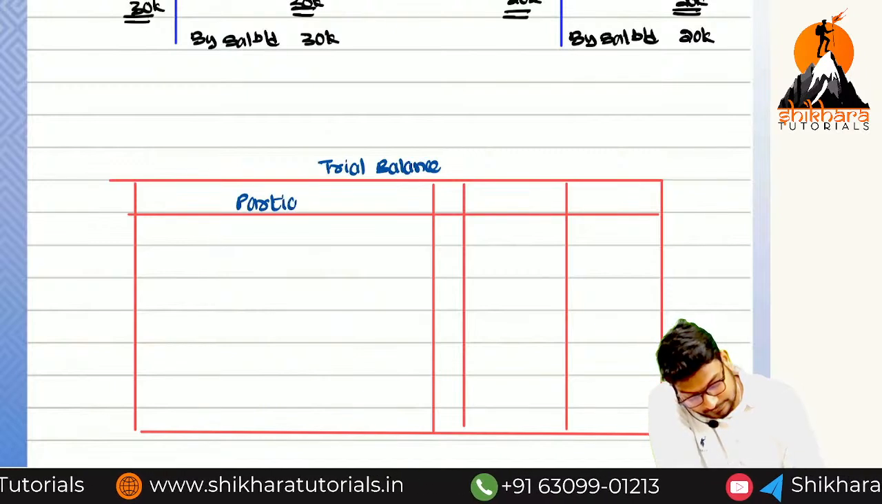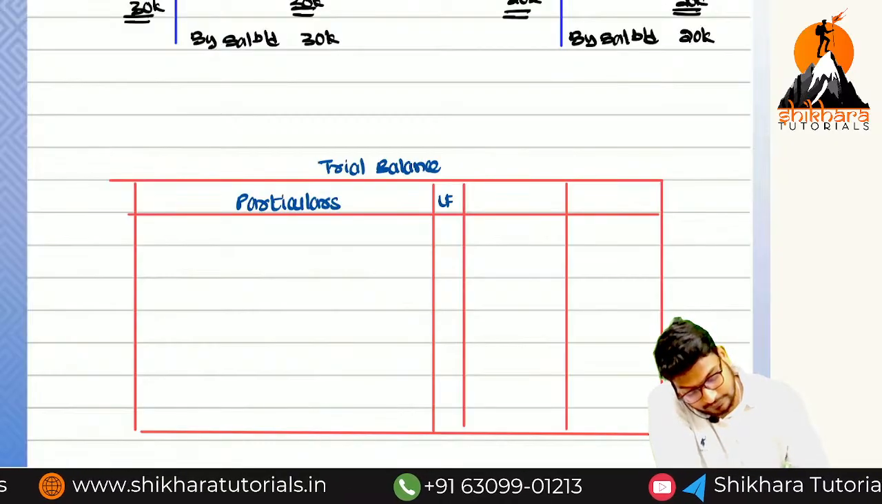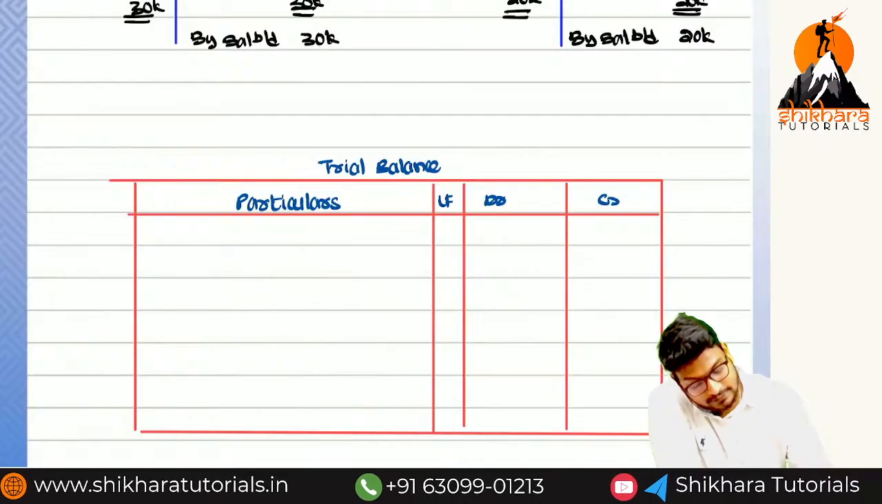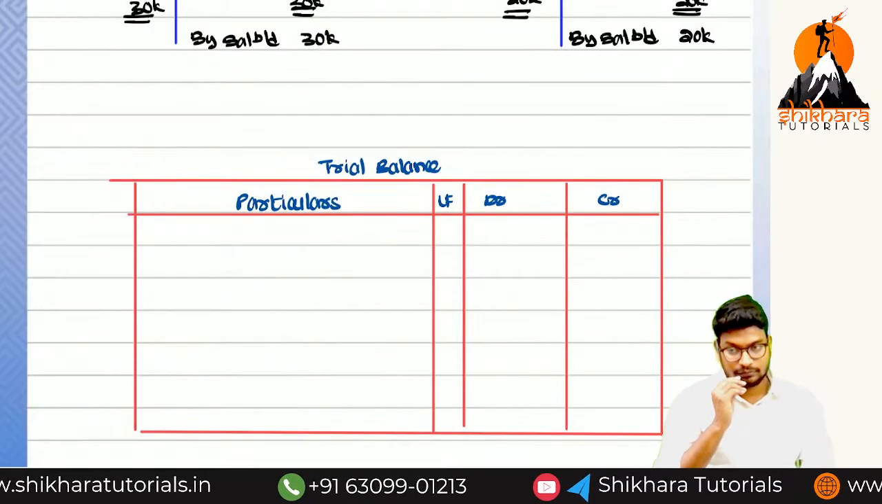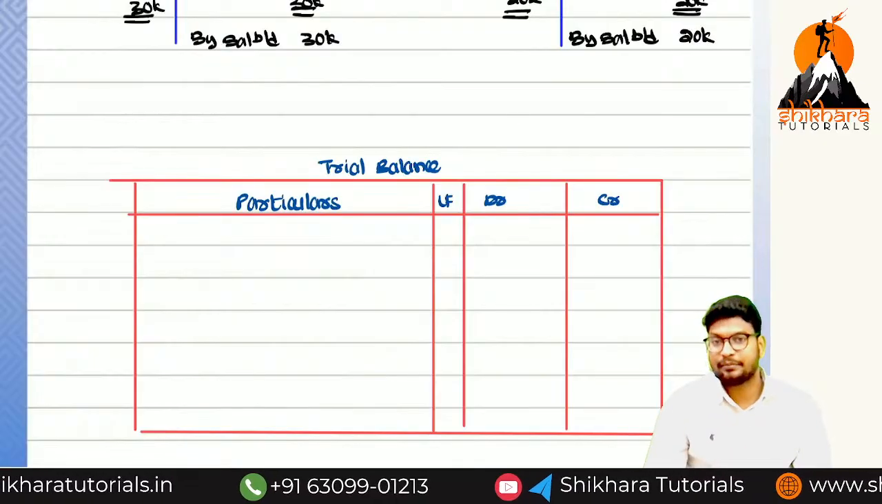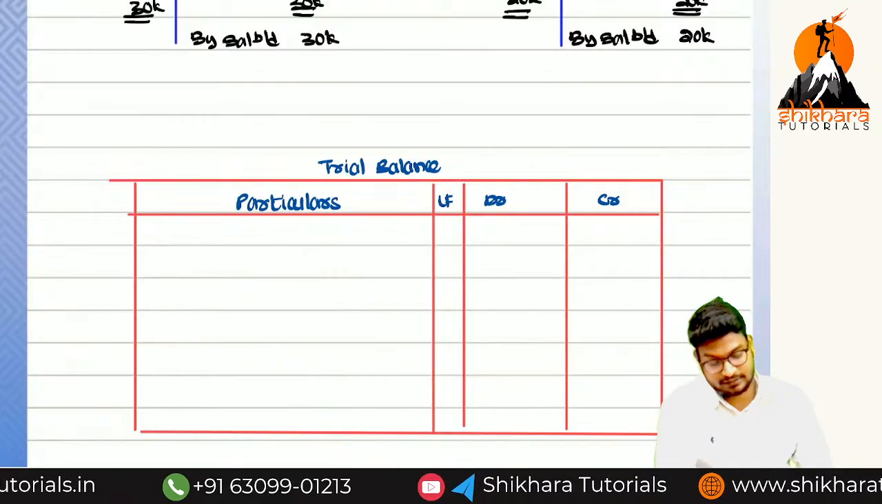particulars, LF, CR and CR. If you want, you can prepare the T-shaped also. Okay, now particulars amount rupees, particulars amount rupees.